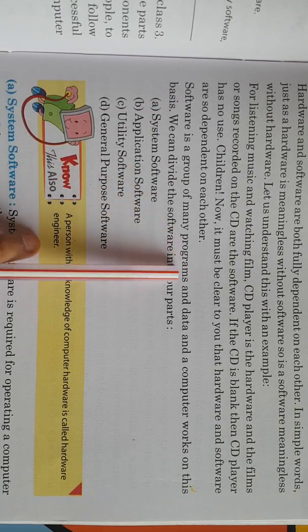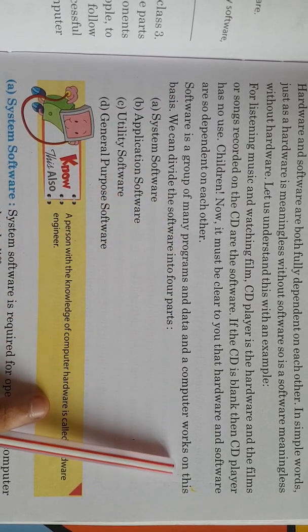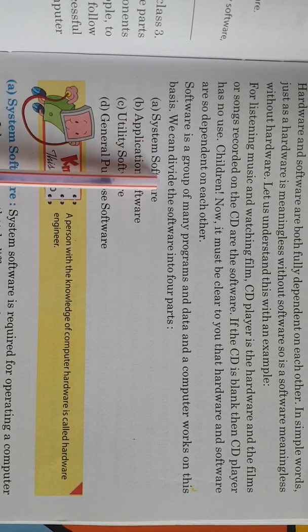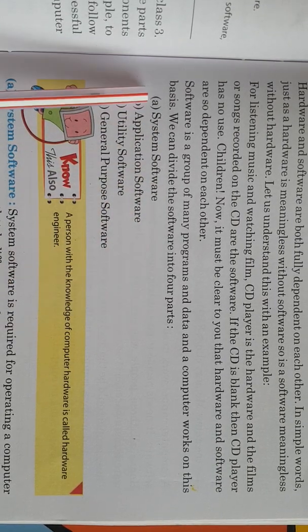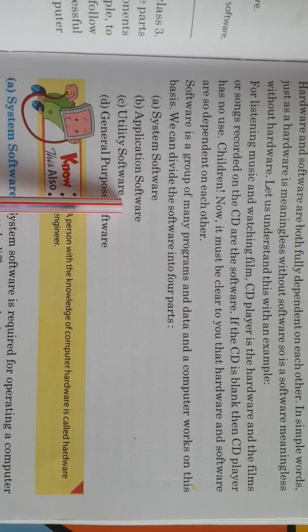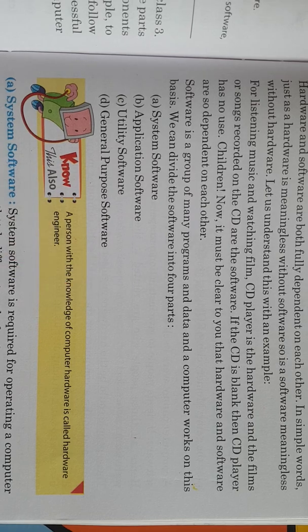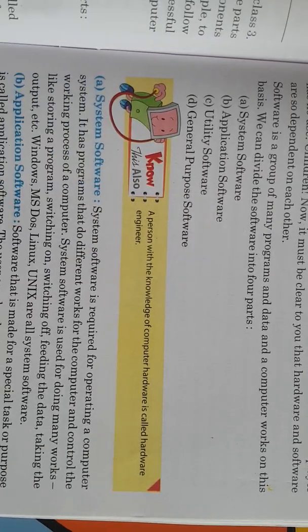Software is a group of many programs and data, and a computer works on this basis. We can divide the software into 4 parts. First, system software; second, application software; third, utility software; and fourth, general purpose software. Now, first is system software.